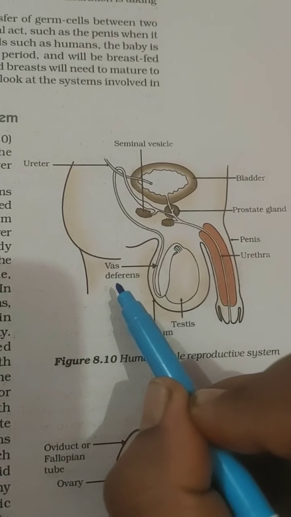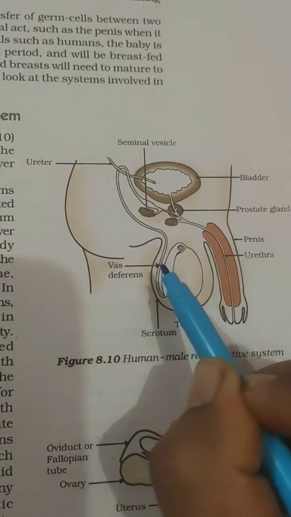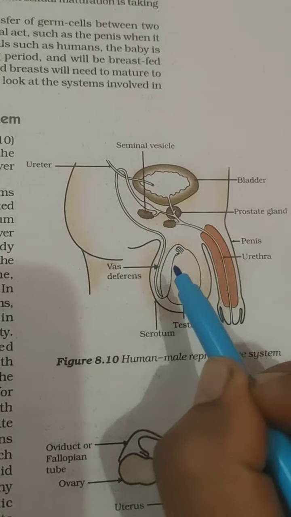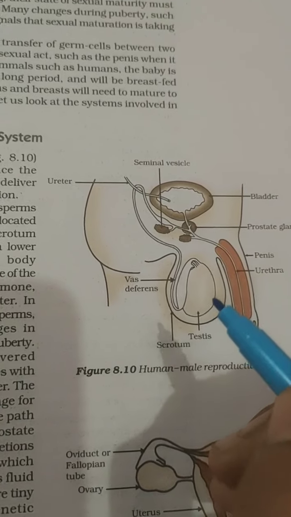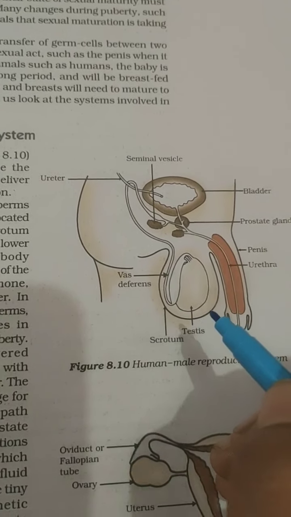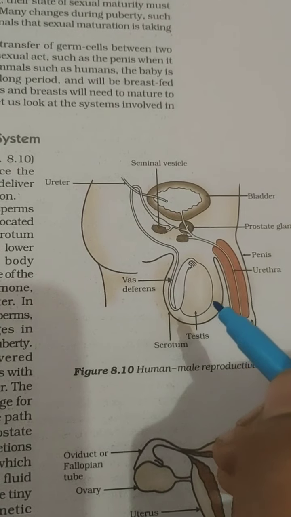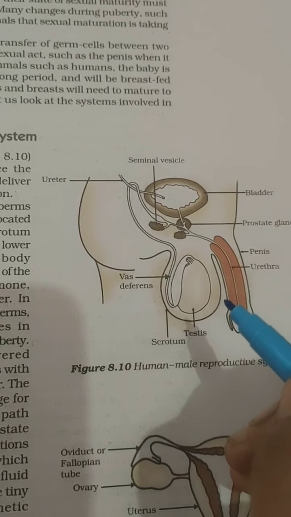From the testes there is a tube, a duct, named the vas deferens. This tube transfers the sperms from the testes, and we can also call it the sperm duct. Now the testes are not inside the body but outside it. They hang outside the body because they need a lower temperature than the human body.